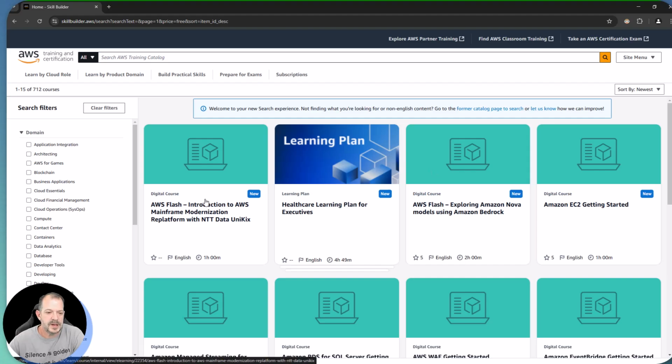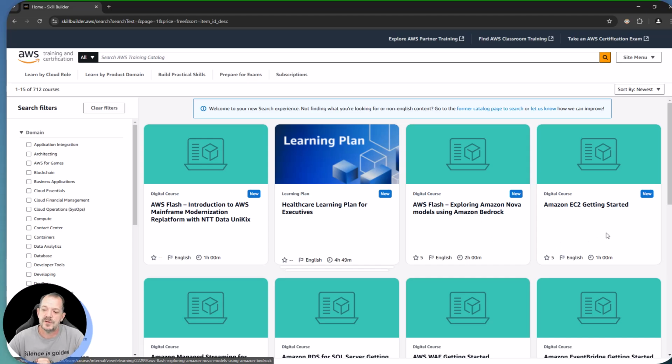All right, so what do we got? AWS Flash, Introduction to AWS Mainframe Modernization. All right, using data unit kicks. Healthcare Learning Plan for Executives. All right, AWS Flash, Exploring Amazon Nova Models using Bedrock. So if you are in the generative AI space and you're looking to get more knowledgeable on how to use some of AWS's new offerings, specifically Nova, and using Amazon's foundation models that are available within Bedrock, this might be a good course for you.